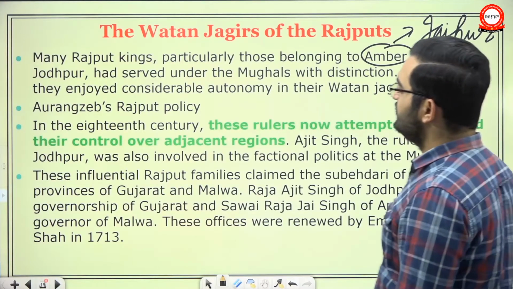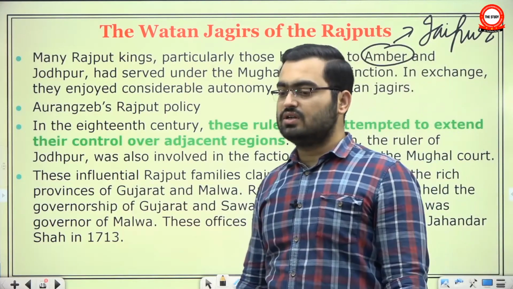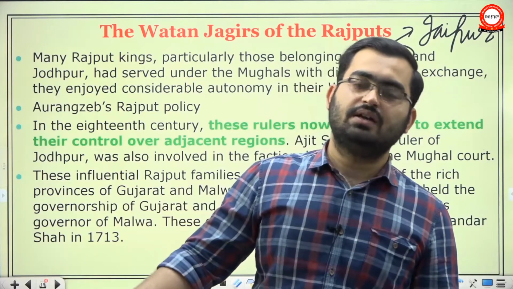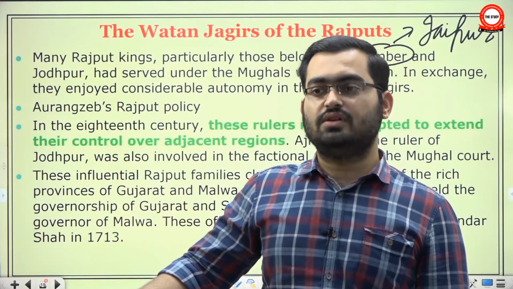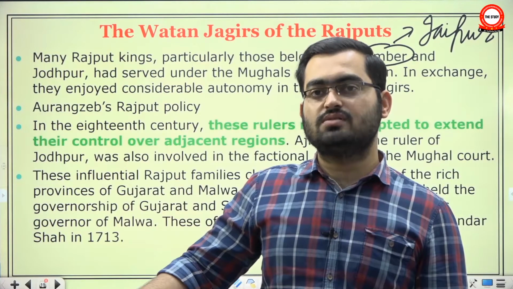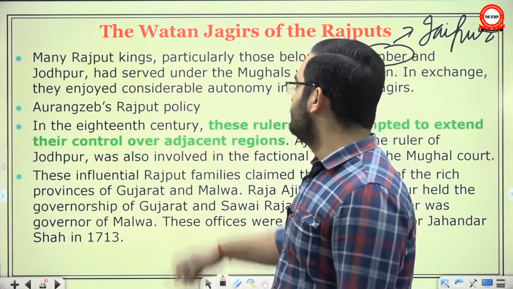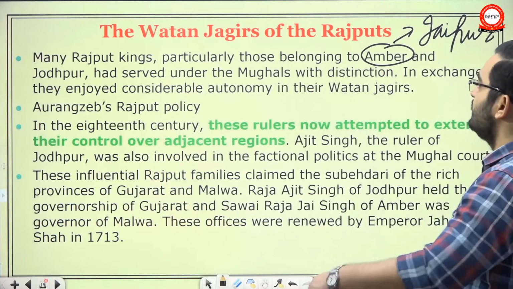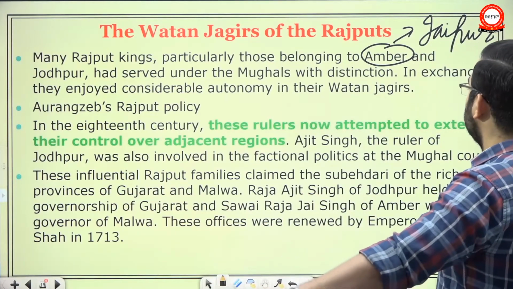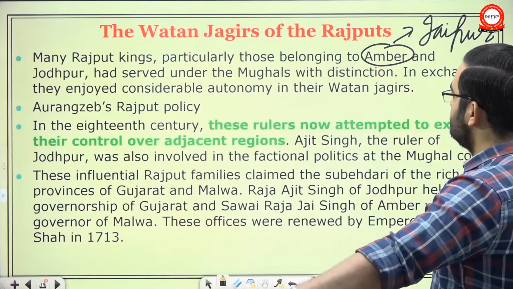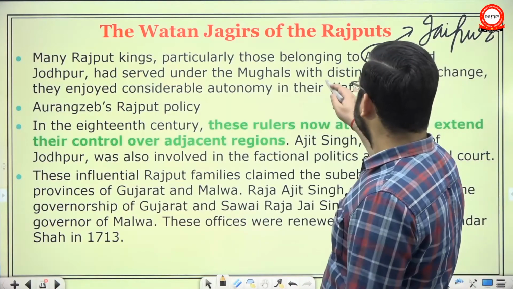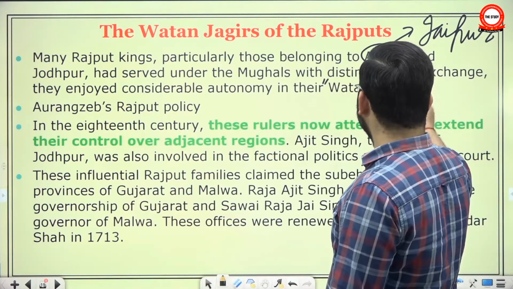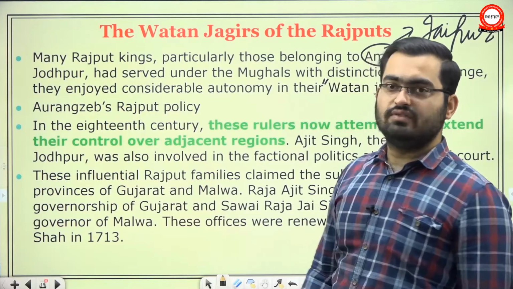Actually, not only they, but the Rajput families of Bundi, Kota, Jaisalmer, Bikaner, these were also serving. They had also served under the Mughals, but these two were very prominent, and the members of these families had enjoyed very high rank in the Mughal Mansabdari system. In exchange, they enjoyed considerable autonomy in their Watan Jagir. They were de facto sovereign rulers of their Watans.